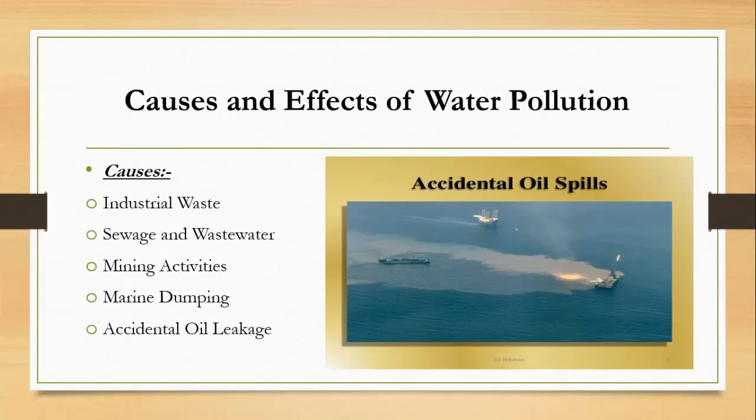What are the causes and effects of water pollution? Following are the causes of water pollution. Number one is industrial waste. As we can see, when industrial waste is deposited in water, it can cause water pollution. Sewage and wastewater. When sewage and wastewater is released into the water, it can cause water pollution.